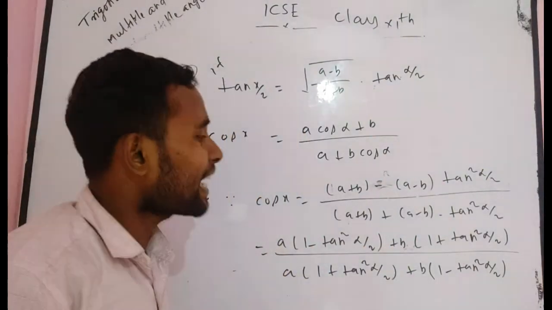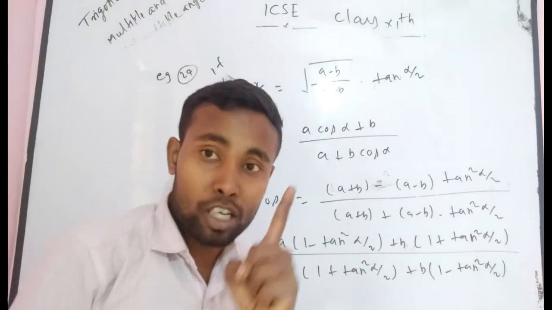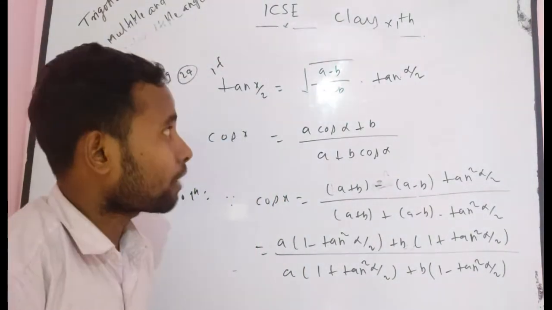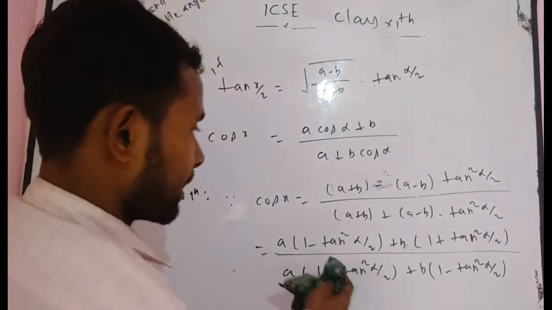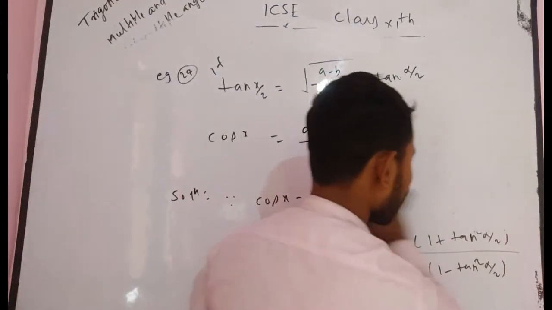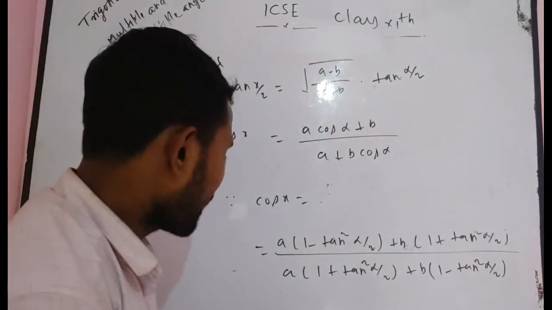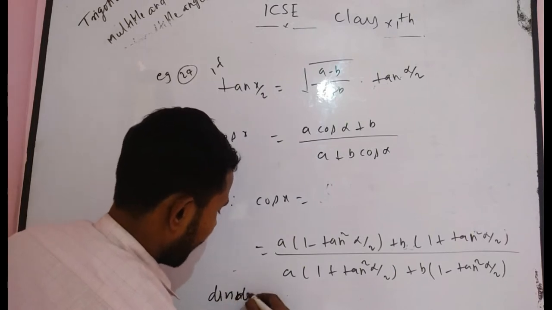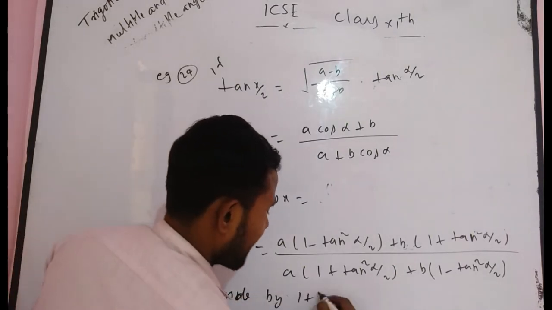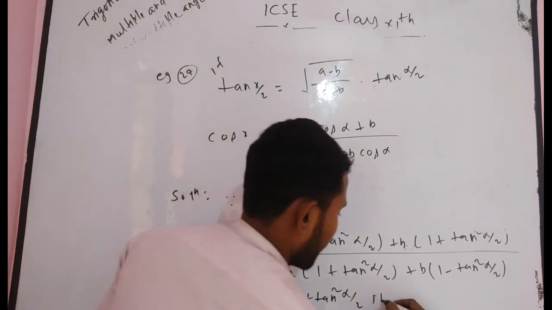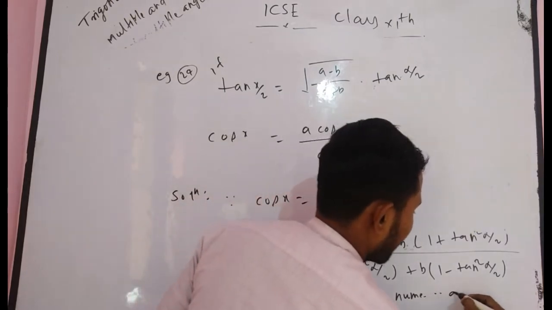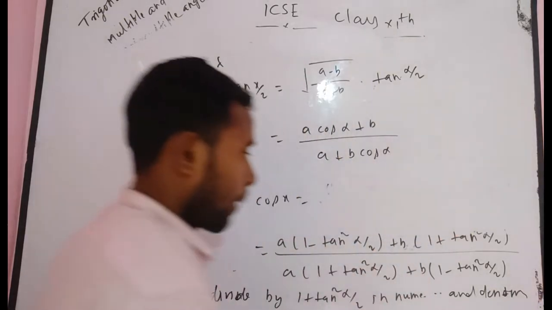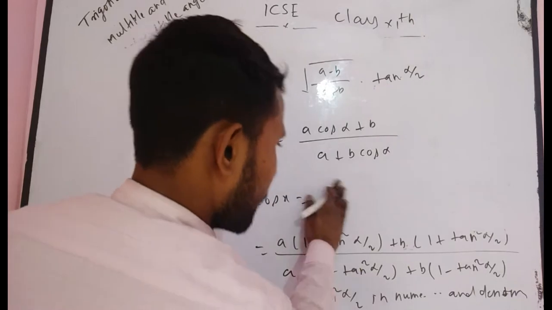Now you have to divide in numerator and denominator by 1 plus tan square alpha/2. After dividing, what will we get?